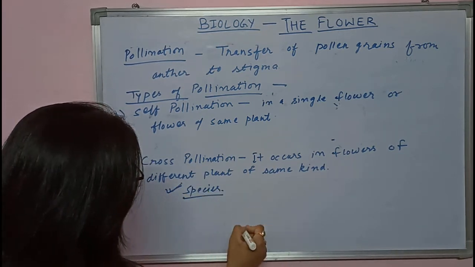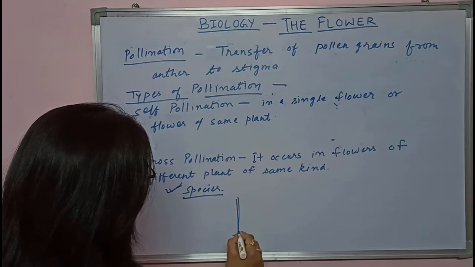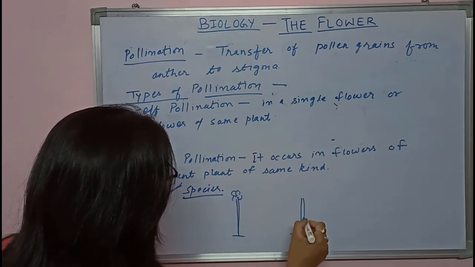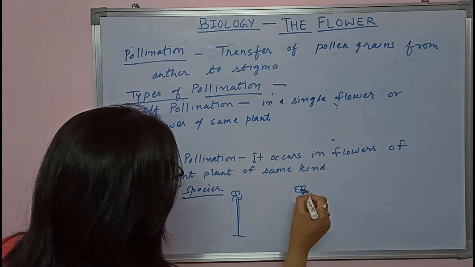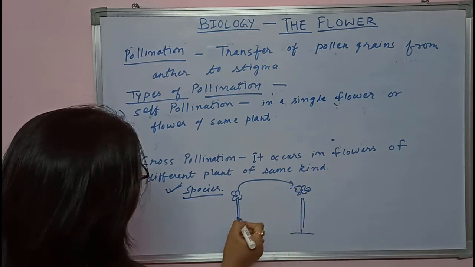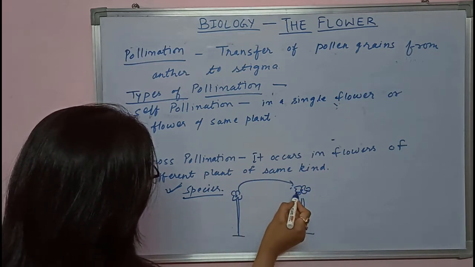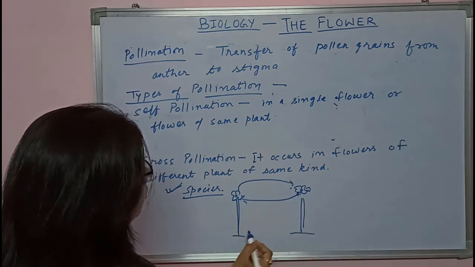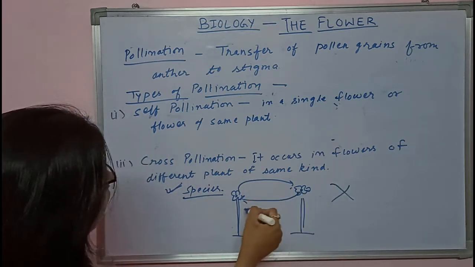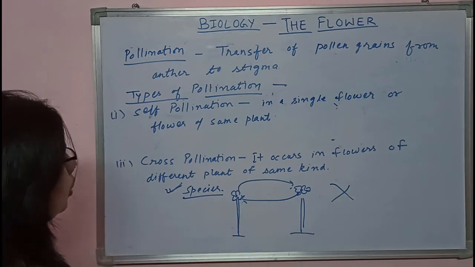But one flower is present on one plant and another flower is on another plant. Through some agent, the transfer takes place from this plant to this plant, or from this plant to this plant. So here the cross is taking place. This is called cross-pollination.